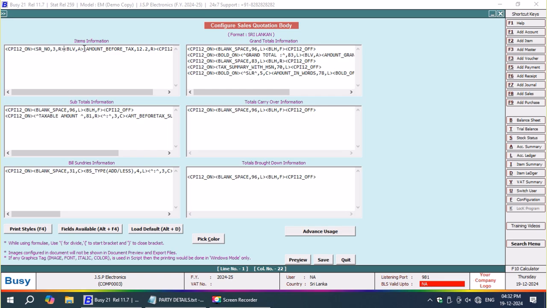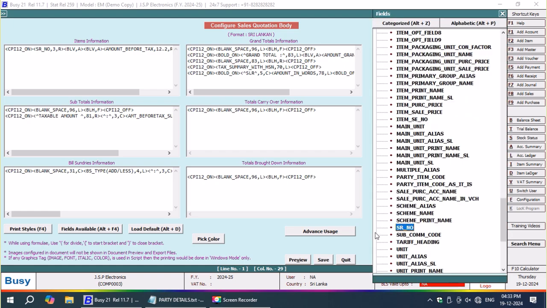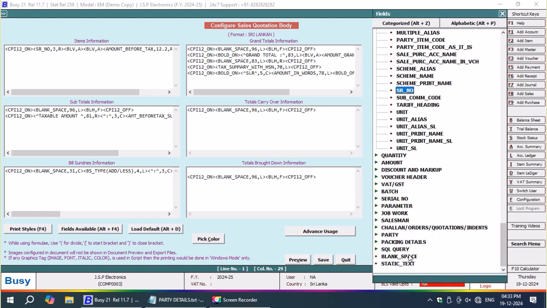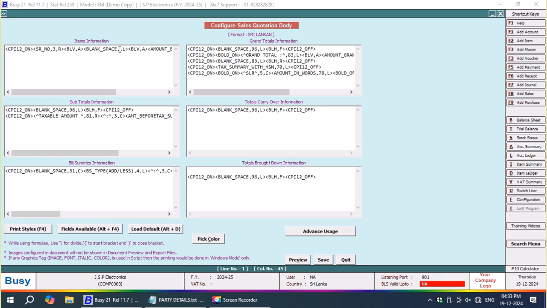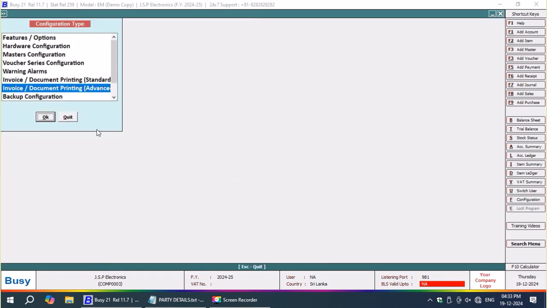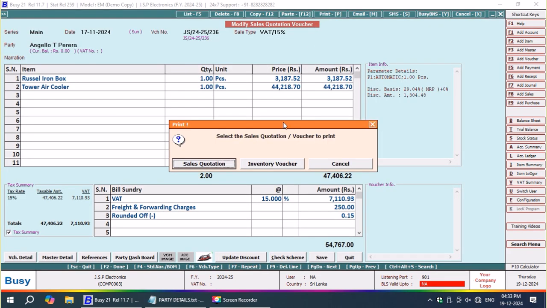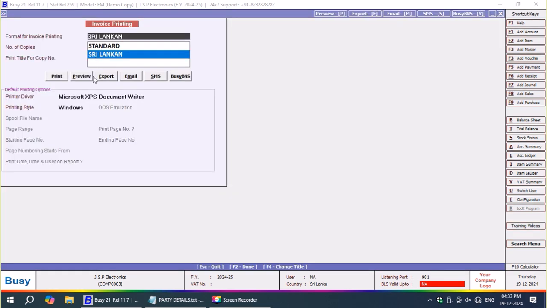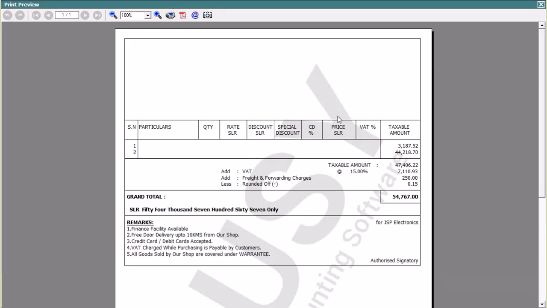Then BLB comma A. I want to add one more vertical line, and then between the two vertical lines I'm going to add whatever space is needed. I think it is 79 blank characters. Yes, it comes to 79 at this moment, because the total characters you can print in 8 inches is 96, based on that calculation. Now let's check the print preview. Now something better has been done.